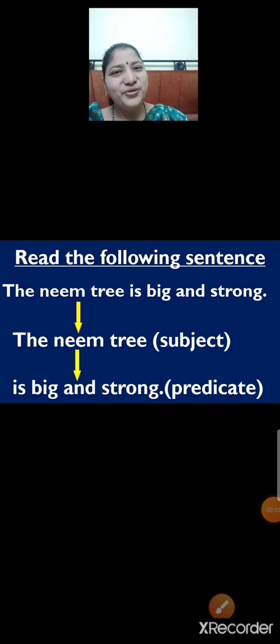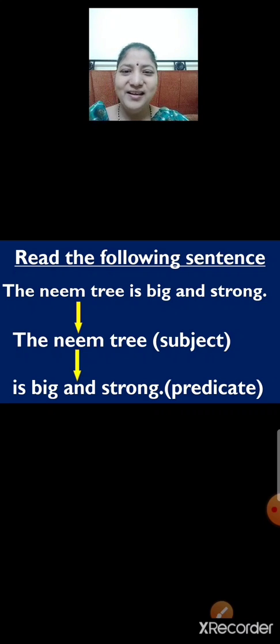Therefore, what is told or written about the subject is known as the predicate. That is, big and strong is the predicate. Big and strong gives more information about the neem tree. How is the neem tree? The neem tree is big and strong. So the neem tree is the subject. We are talking about the neem tree. And how is the neem tree? It is big and strong. So is big and strong is the predicate.